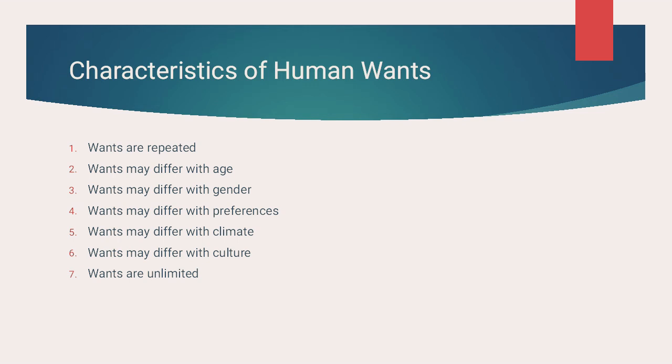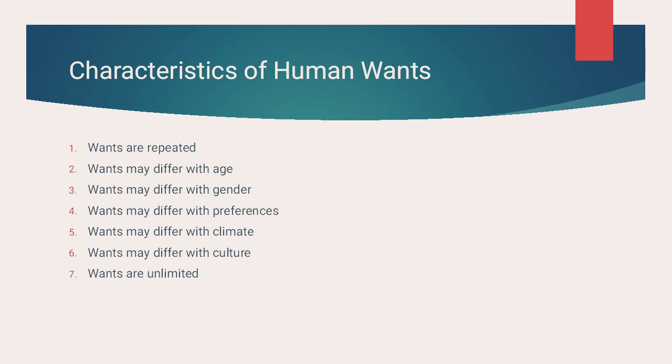Third, wants may differ with gender. So for example, if I'm a girl, maybe I like pink, purple, orange, all these colors, and boys would like blue, black, gray. So they differ with gender. Fourth, wants may differ with preferences. For example, a person addicted to cigarettes would prefer having it, but a normal person would not prefer that. So it could differ with preferences.